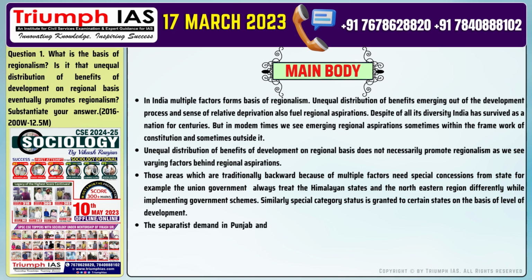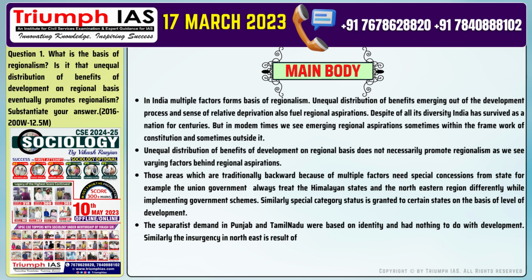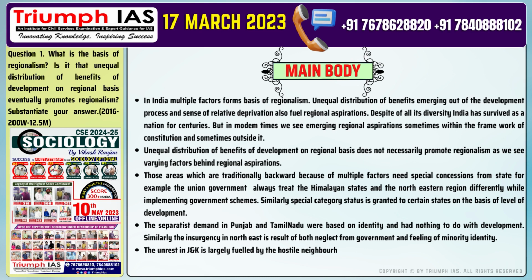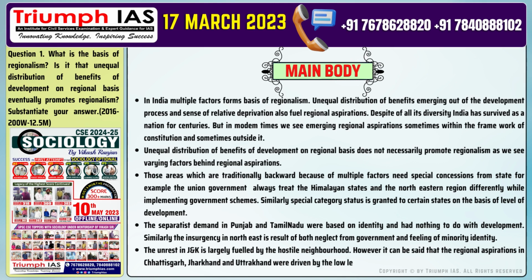Number 4. The separatist demands in Punjab and Tamil Nadu were based on identity and had nothing to do with development. Similarly, the insurgency in the Northeast is a result of both neglect from government and feeling of minority identity. Number 5. The unrest in J&K is largely fueled by the hostile neighborhood. However, it can be said that the regional aspirations in Chhattisgarh, Jharkhand and Uttarakhand were driven by the low level of development and opportunities in the region.